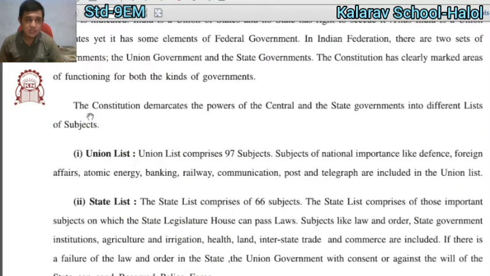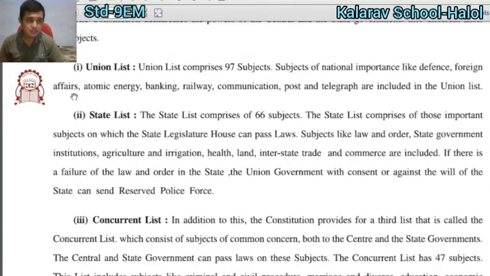In the constitution, the state and central government have different lists of subjects. There are 3 lists of subjects. The union list has 97 subjects, and you have to write down which things are included in your answer. In the state list, mention how many subjects and which things are included.